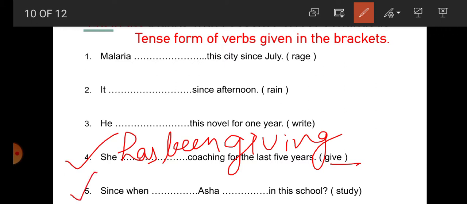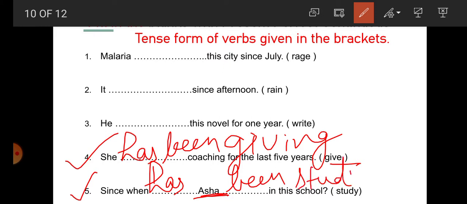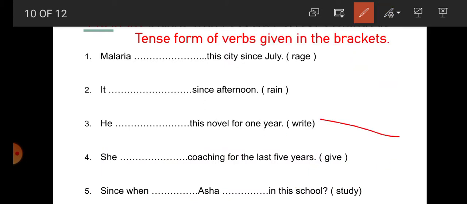Now number 5: Since when dash Asha dash in this school. So Asha is the subject here. So since when has Asha been studying? Now the next one, students.